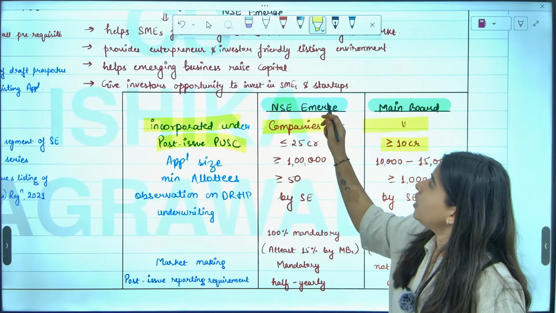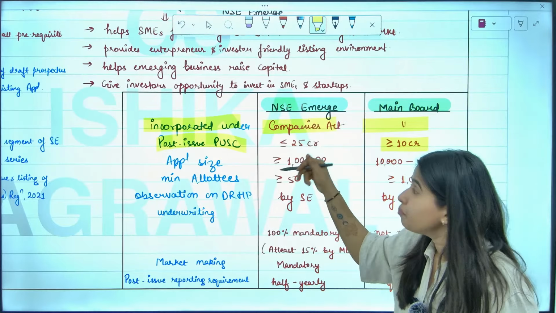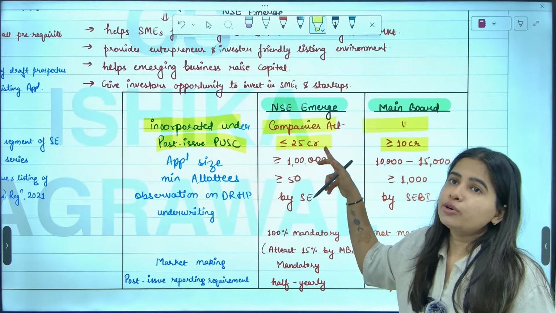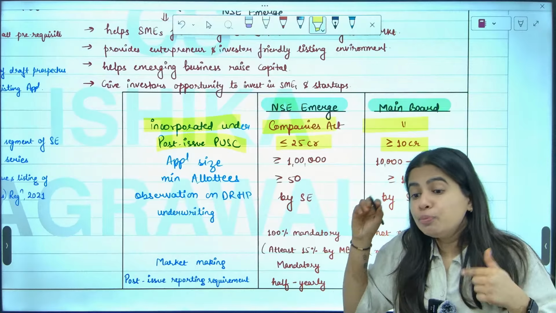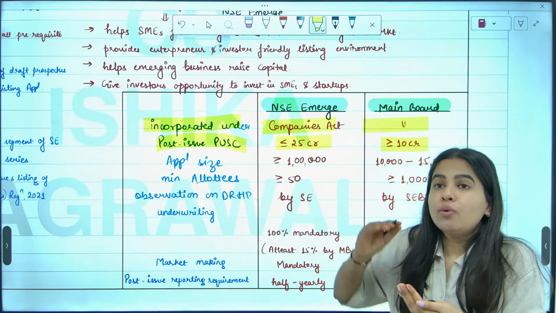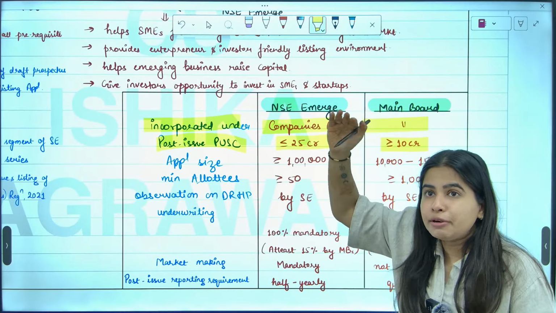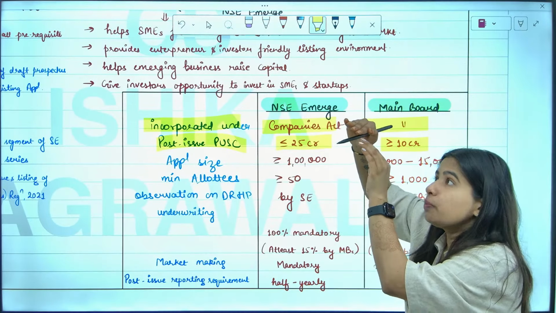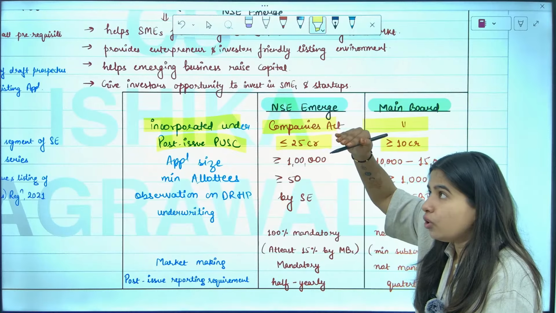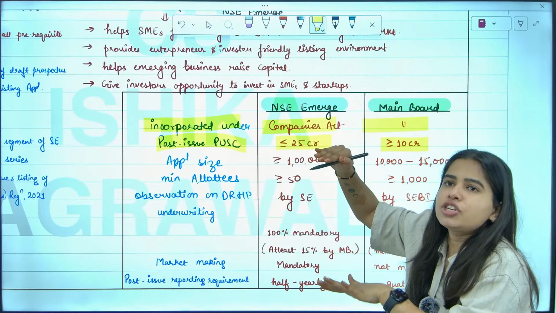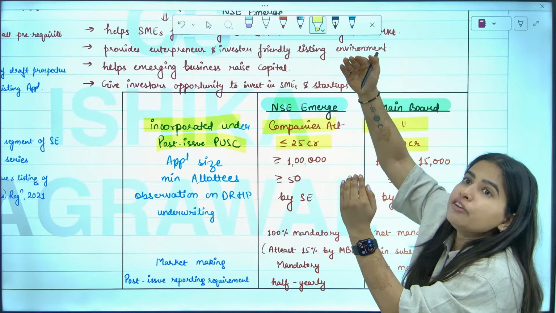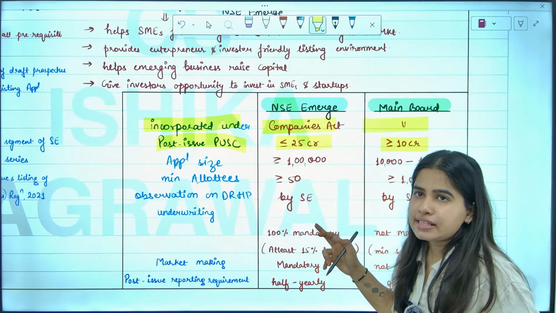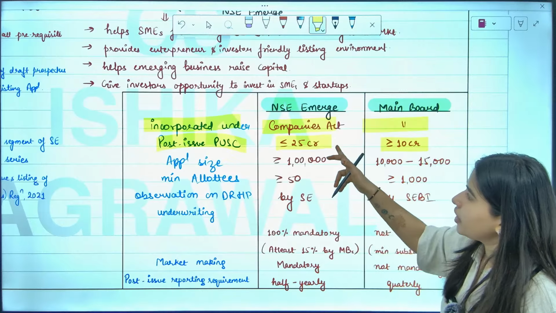Now if you want to get listed in SME, then your post issue paid up capital should be less than or equal to 25 crore, meaning you have to prove that you are small. The ceiling limit for you is 25 crore. If your post issue paid up capital is less than 25 crore, then only we will say that you are small. If it is more than 25 crore, then you cannot get listed in the SME platform. Are we clear with this?